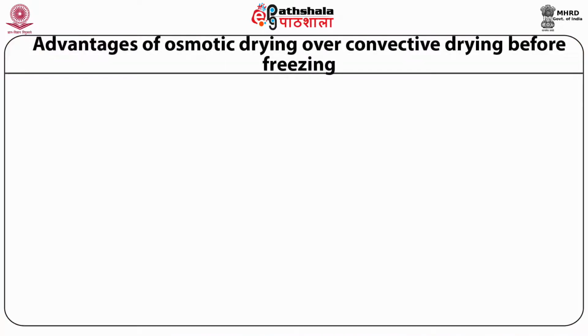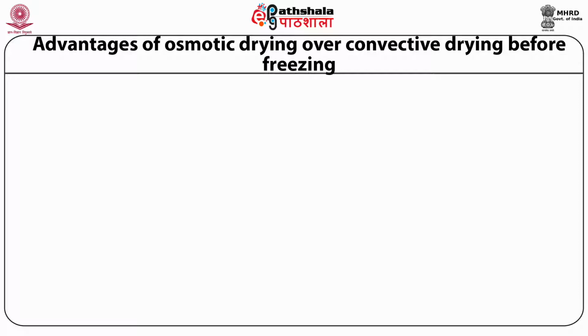Osmotic drying offers the advantage of less energy consumption, while the disadvantages are longer drying times, leaching of natural acids and increase in the sugar concentration in the fruit, which may result in altered sensory characteristics and acceptability of the product. As I said, osmotic drying is the primary method of dehydration used in dehydrofreezing.